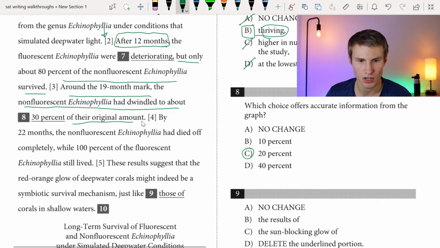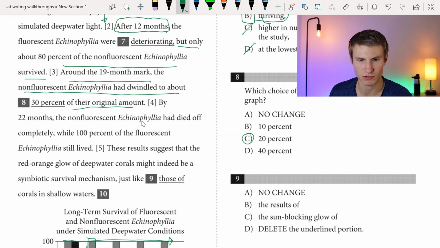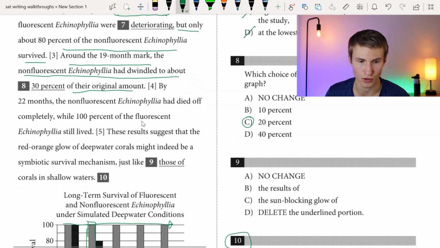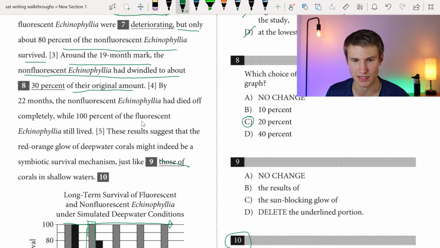Looking at number 9 now. If we keep reading, we have by 22 months, the non-fluorescent echinophilia died off completely, while 100% of the fluorescent echinophilia still lived. These results might suggest that the red-orange glow of deep water corals might indeed be a symbiotic survival mechanism, just like those of corals. I know that this can't be right because that's plural, right? And I have to have something singular because we're referring to the mechanism, which is singular. Okay, so I can get rid of answer choice A, no change.